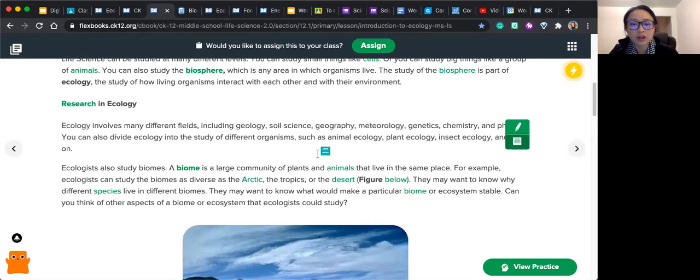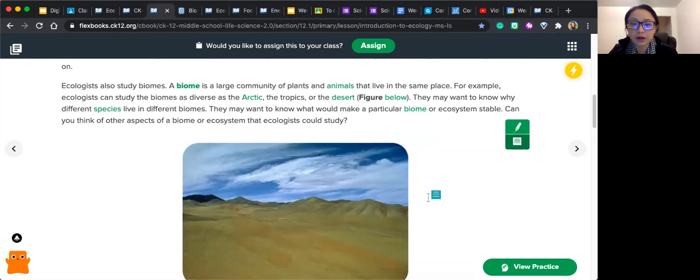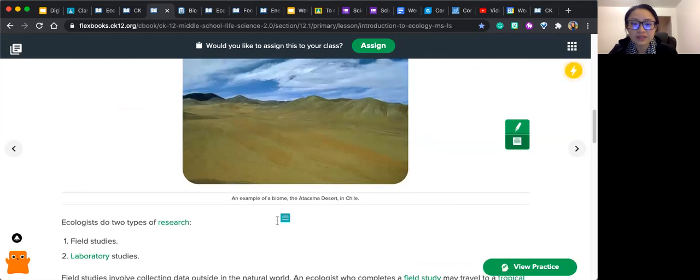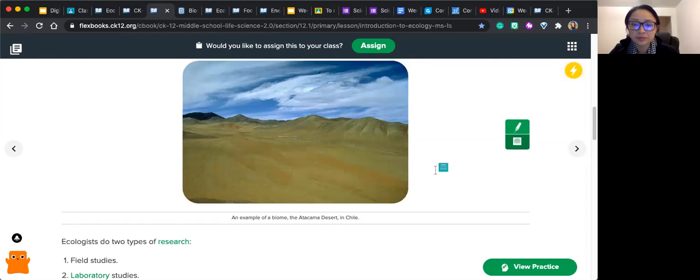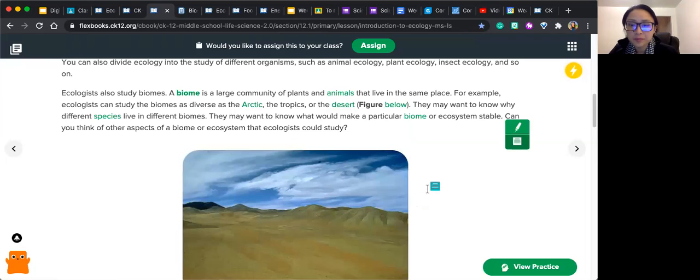A biome is a large community of plants and animals that live in the same place. For example, ecologists can study biomes as diverse as the Arctic, the tropics, or the desert. See the figure below. This is an example of a biome, the Atacama Desert in Chile.